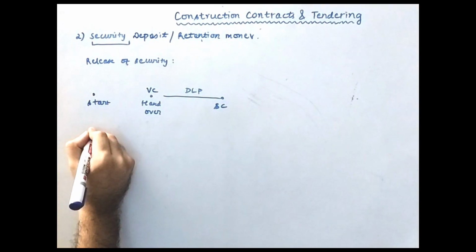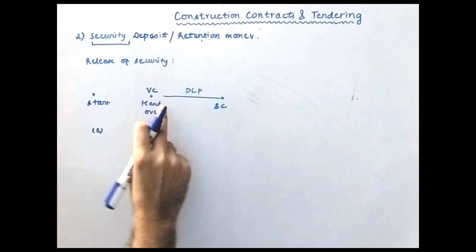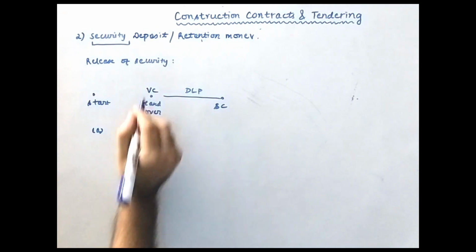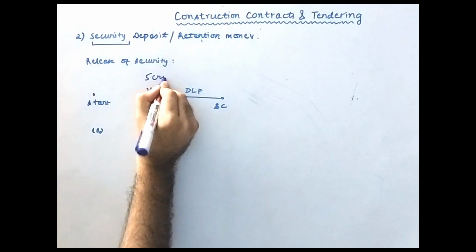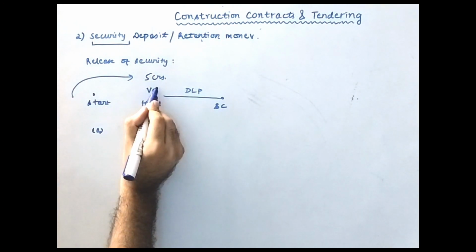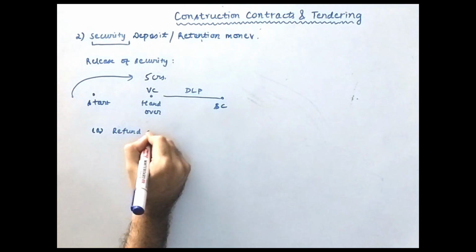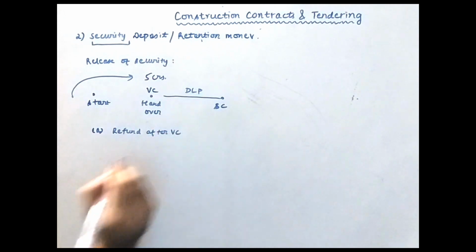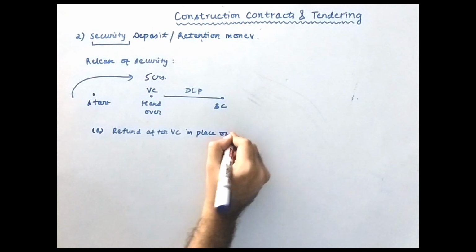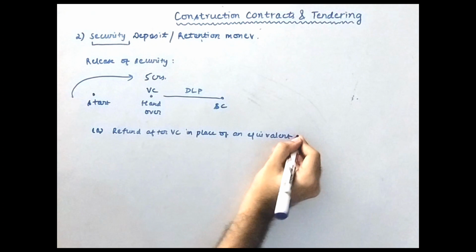Okay, so case number A can be that the full value will be refunded to you after the virtual completion. For example, if the client retained, let's say, 5 crores, which you gave at the start of the project, then after virtual completion the client may refund you the full 5 crore in place of an equivalent bank guarantee.